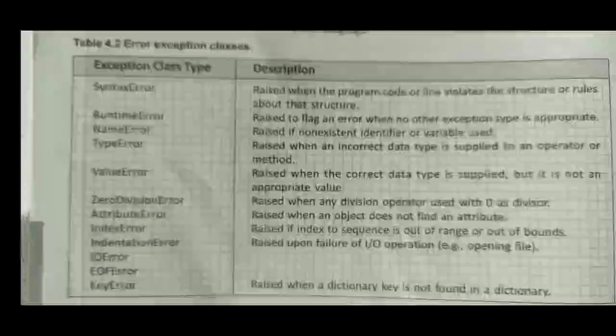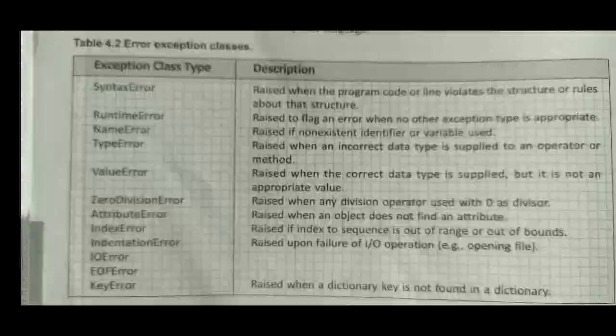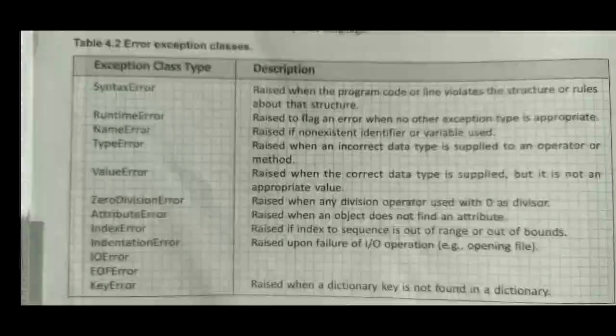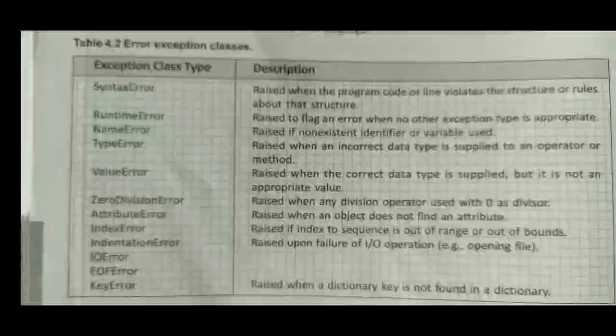Next one is a type error. All of you know about data types. Yesterday we saw that basically there are three or four types of data. Number is there, string is there, and date is there. In case of number there are two types, that is integer and float. In case of string, there are string and character, and in case of date there is a date data type. Suppose while creating a variable you have provided one data type, and while using or working you have provided another data type. In that case this error occurs.